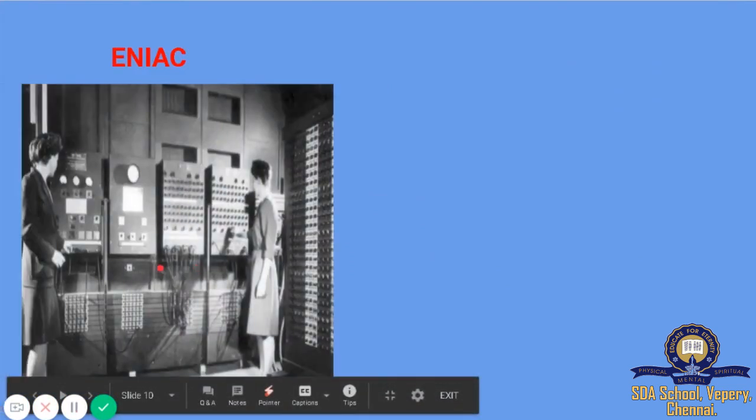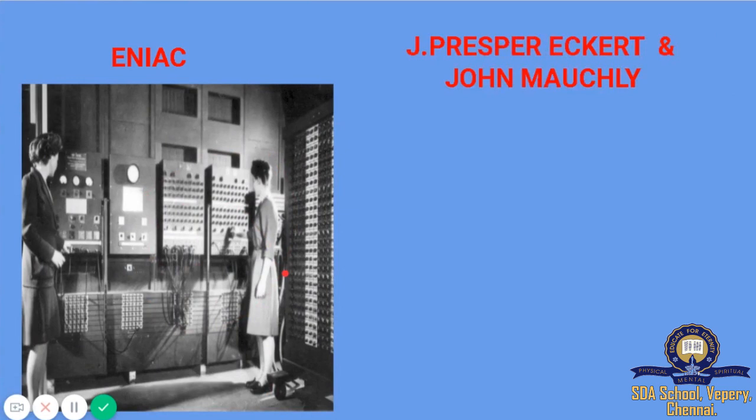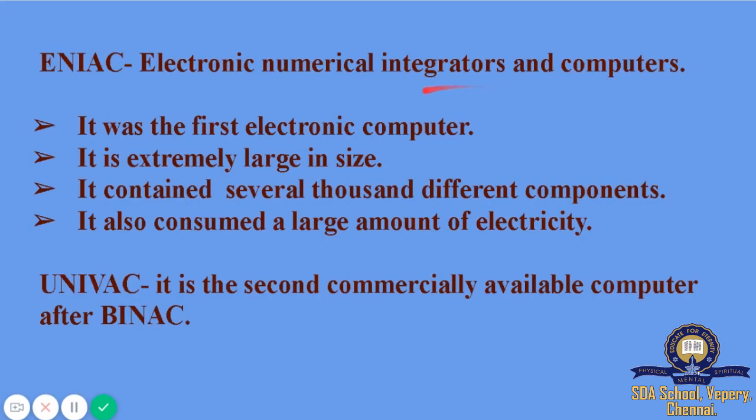Next is ENIAC. It was invented by J. Presper Eckert and John Mauchly, and it was the first electronic computer, designed in 1946.